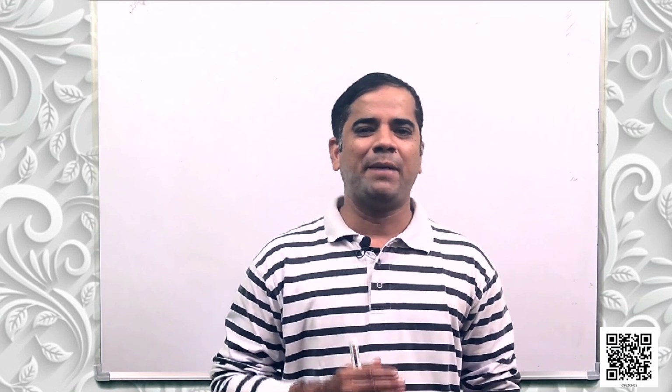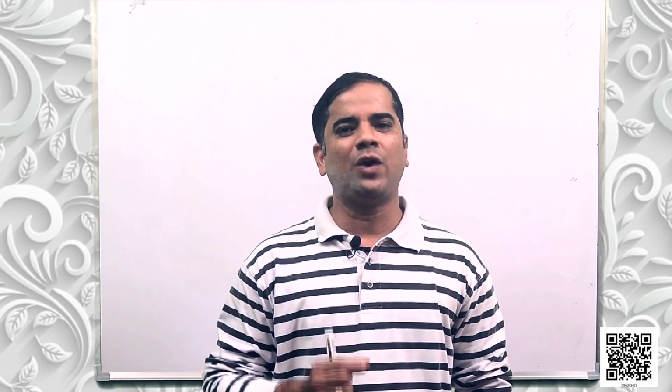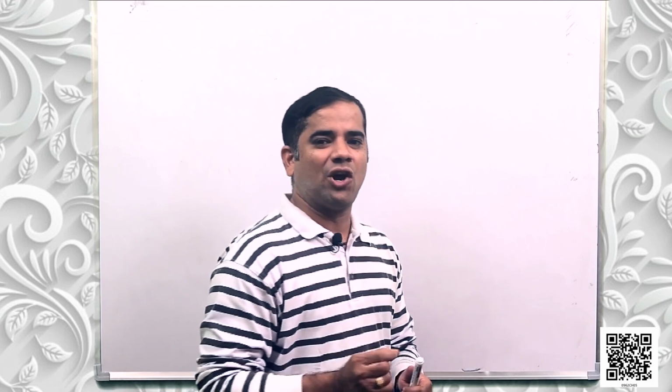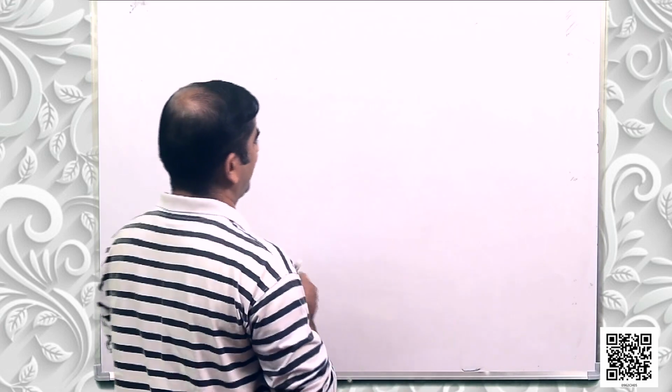Fine. Students, let us discuss Euclid's 5 postulates. Why are they called postulates? Because they are axioms related to geometry. So the first postulate says that a straight line may be drawn from any one point to any other point. Let us discuss it. In one of the axioms, we have found out that given two distinct points, there is a unique line that passes through them.